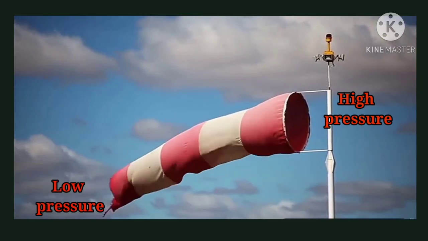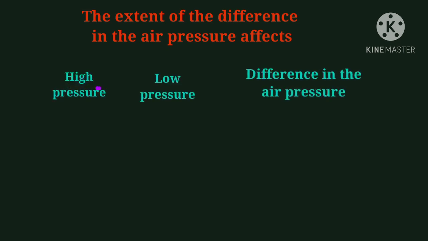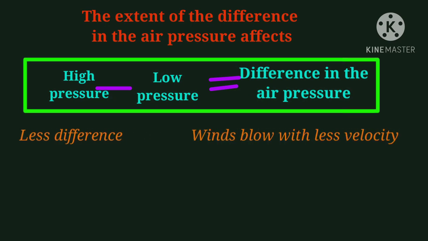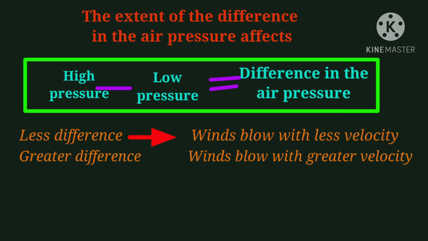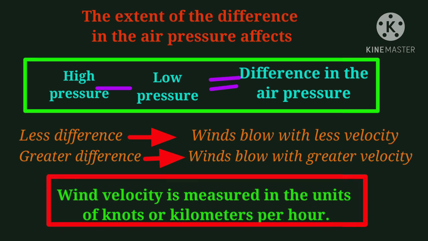The extent of the difference in the air pressure affects the velocity of the wind. If there is a less difference in the pressure, winds blow with less velocity. Winds blow with greater velocities if the pressure difference is greater. Wind speed also varies. Wind velocity is measured in the units of knots or kilometers per hour.